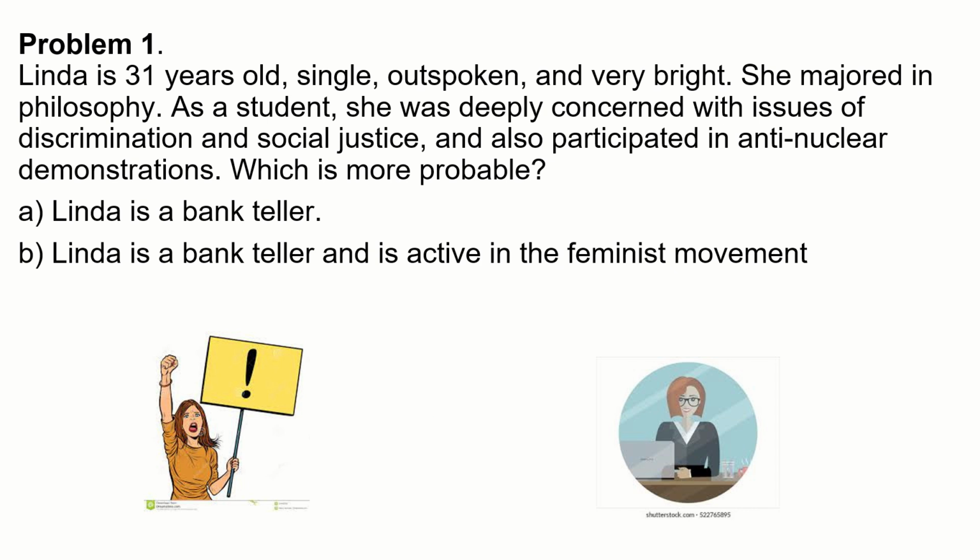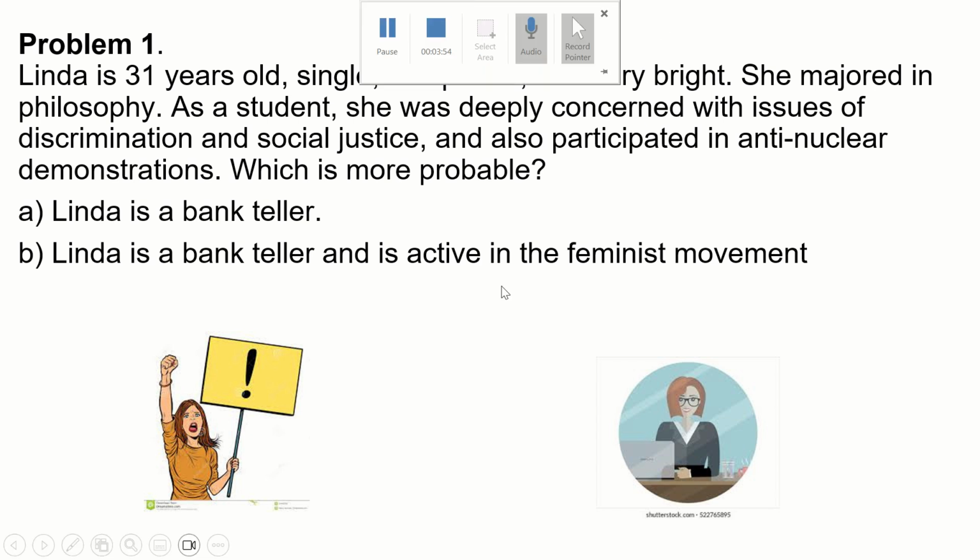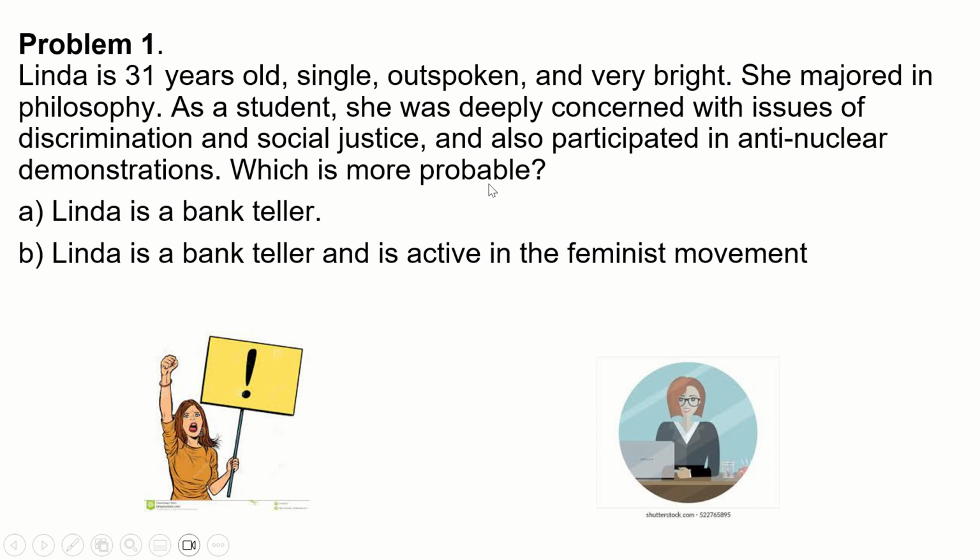Okay, so this is problem number 1. It's a case about Linda. She's 31 years old, single, outspoken, and very bright. She majored in philosophy, and as a student she was deeply concerned with issues of discrimination and social justice. She also participated in anti-nuclear demonstrations. So, which of these two scenarios is more likely? A. Linda is a bank teller. B. Linda is a bank teller and is active in the feminist movement.